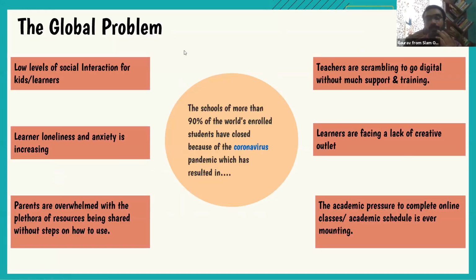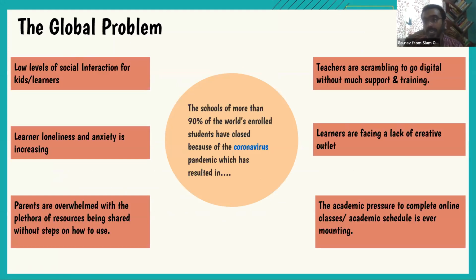When COVID happened, one of the first things that became very starkly visible was that schools got closed and learners faced multiple difficulties. It ranged from having very low levels of social interaction. They were not getting out of their houses.